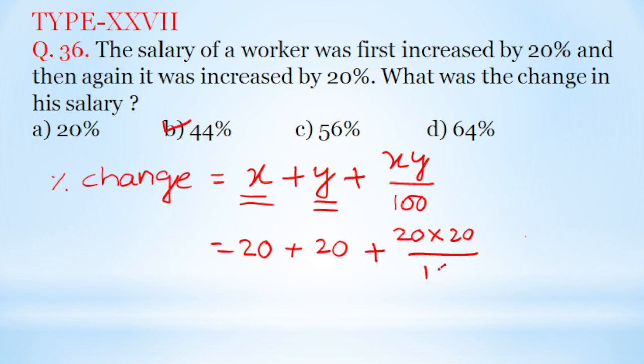Now for this particular question the formula should be like this. It is 2x plus x square by 100.